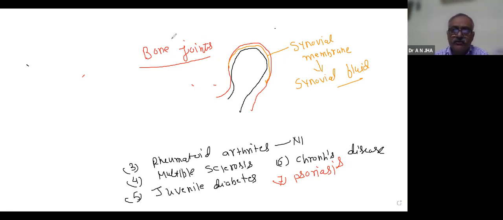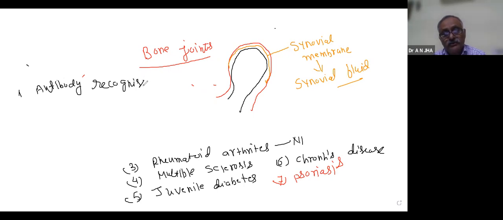So in this case, what happens? The antibody molecule recognizes the synovial membrane, which I am discussing, as a foreign body.